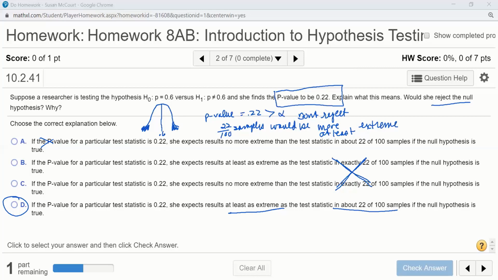Any questions? Okay, any other questions in 8AB or 8C, D, I think it was called? No? Okay. All right. Okay, I don't see anything in the chat or any hands up, so we will go on.